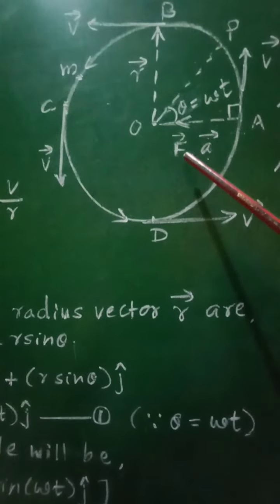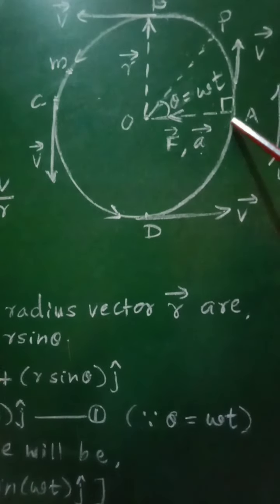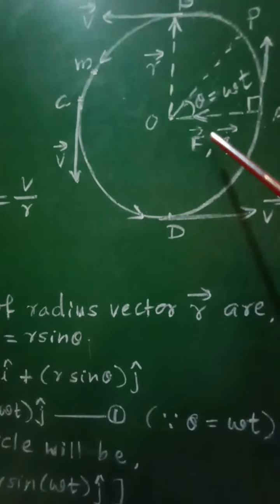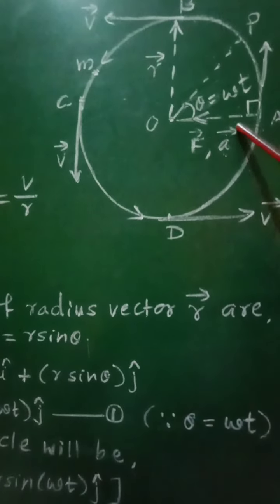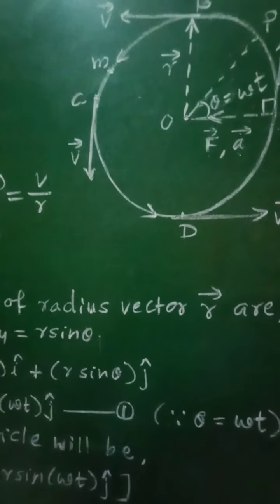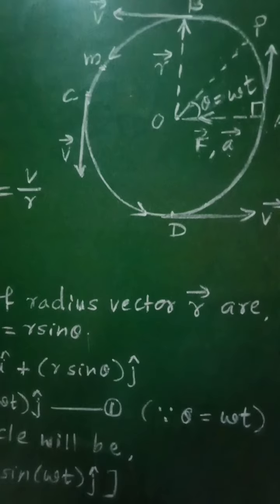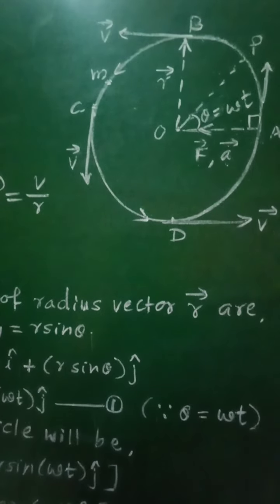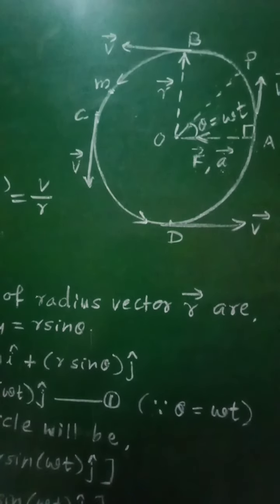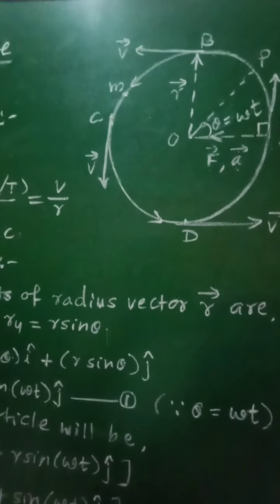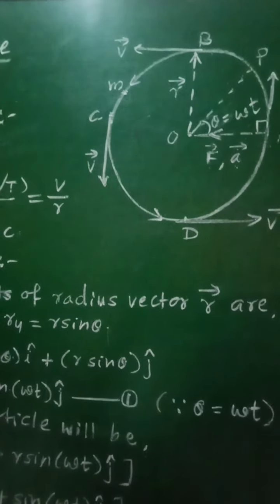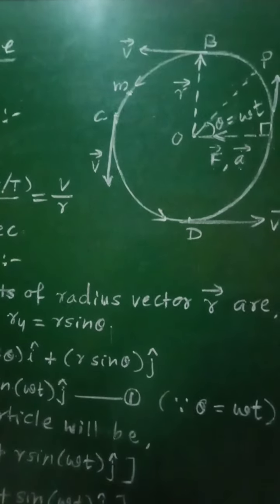So in this diagram, this vector F, which is again acting along the radius and which is directed along the direction of acceleration, that is towards the center of the circular path, is called the centripetal force, the force acting on the particle performing uniform circular motion, acting along the radius and directed towards the center of the circle.